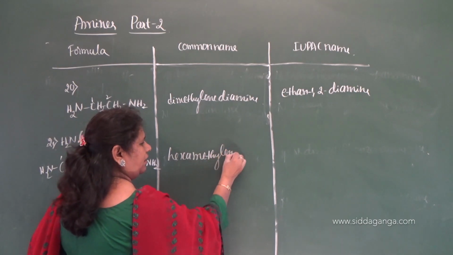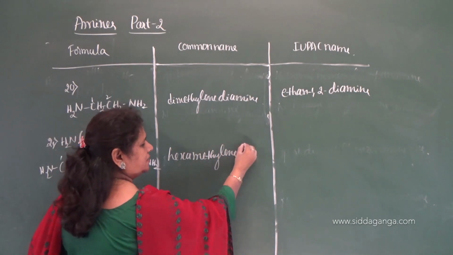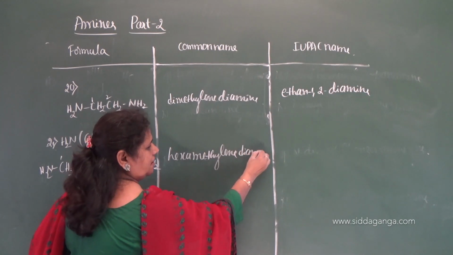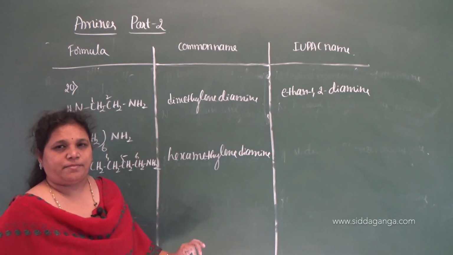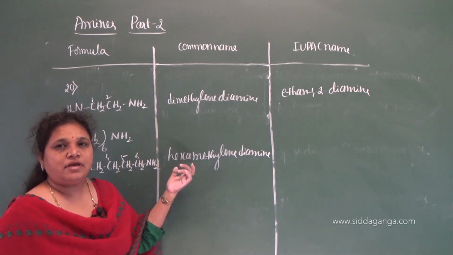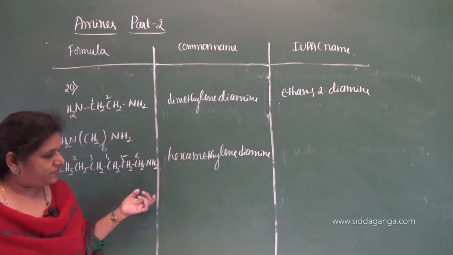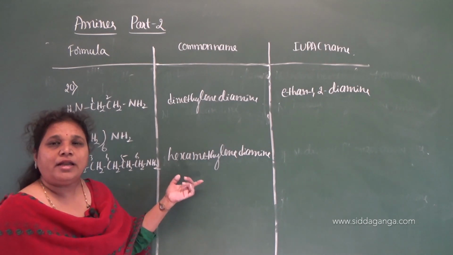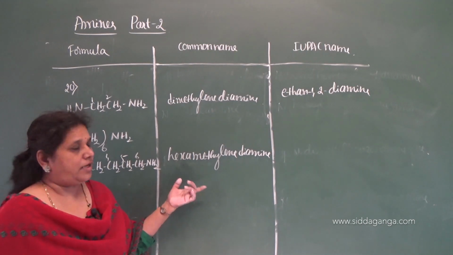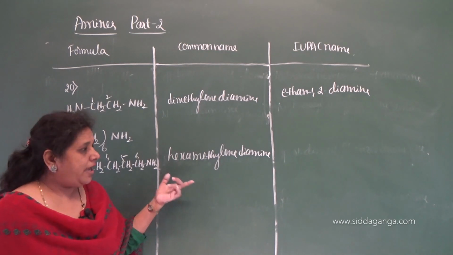So there are 6 methylene groups. Therefore it is hexamethylene diamine. You have to remember this compound, and this is very important for the preparation of a polymer called nylon 6,6. Nylon 6,6 and nylon 6.